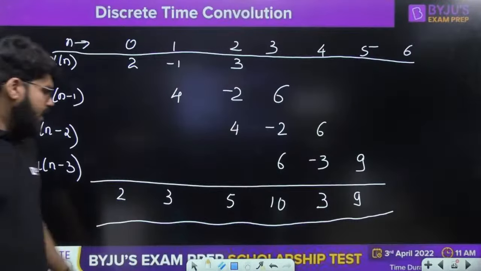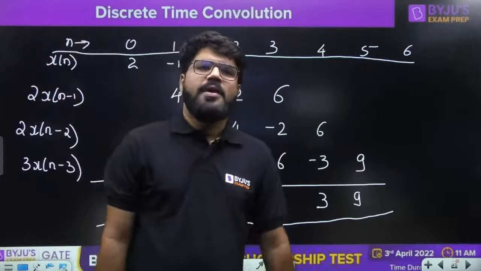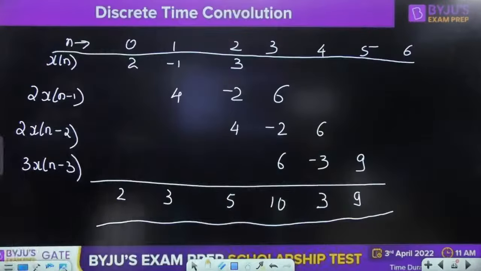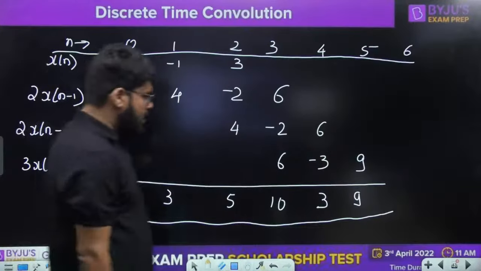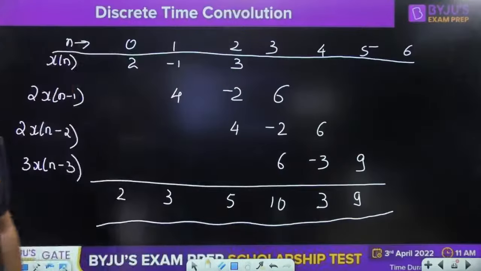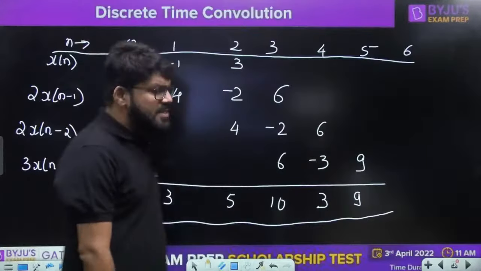So 2, 3, 5, 10, 3, 9. That's what is the answer. All getting it? Now, what should be the shortcut representation for this?